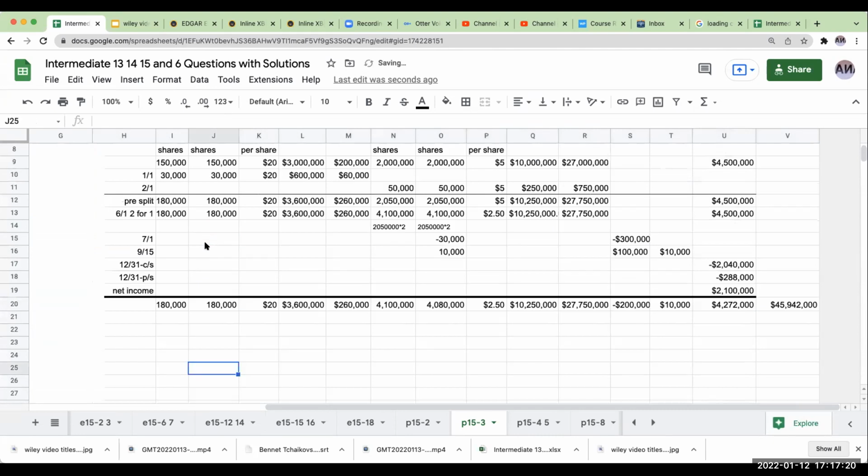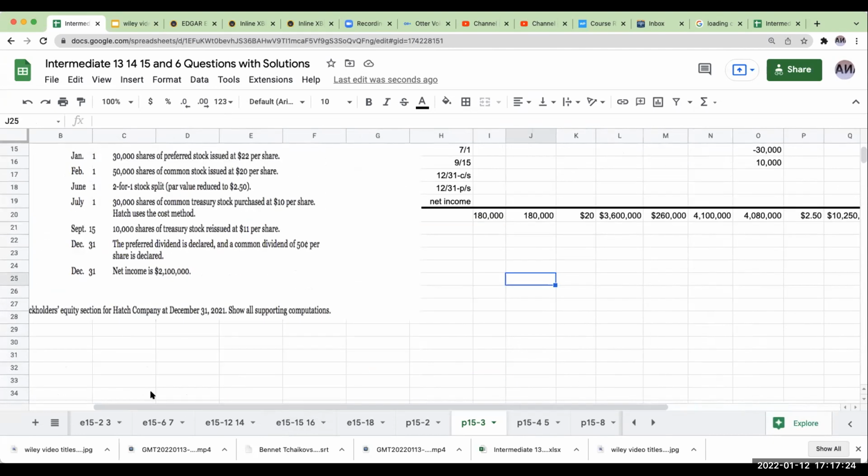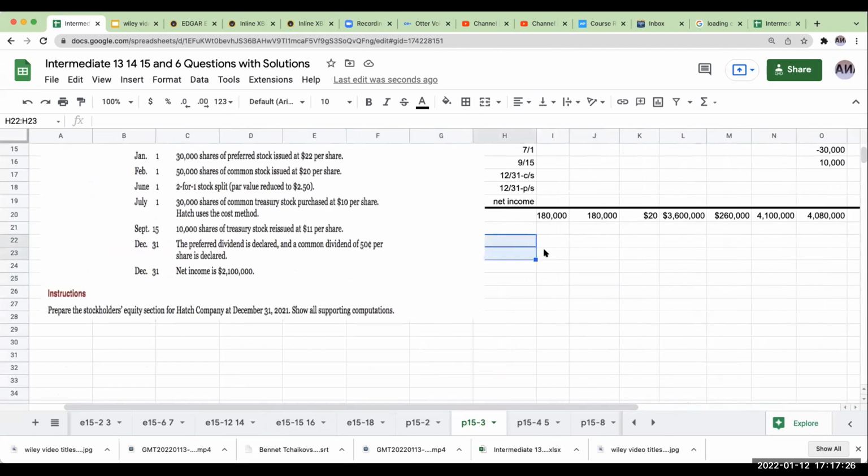Okay, so when I'm doing the statement for Hatch, I'm being asked to prepare a stockholders' equity section. So we're going to say here, Hatch Company, balance sheet, partial, as of 12/31/21. And so right over here, we're basically going to say, okay, stockholders' equity.